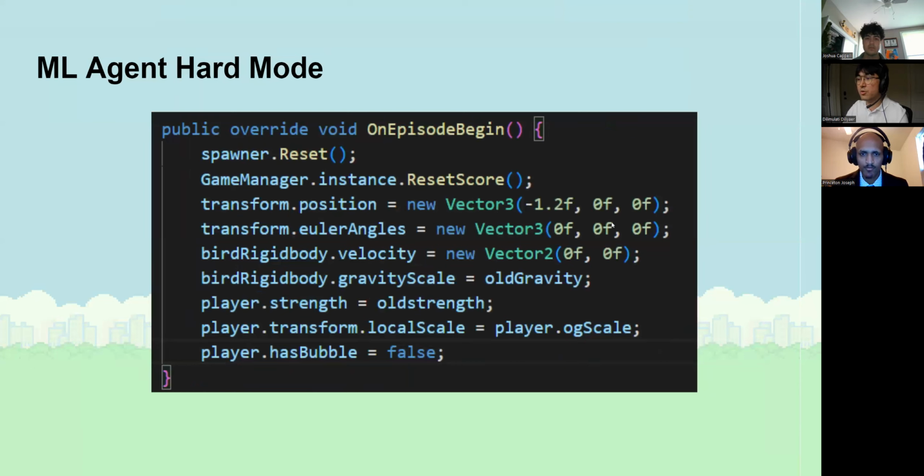And lastly, the on episode begin function is called on every new training episode, where it resets the score, the position of the player, the velocity, as well as various other environmental variables throughout the levels.